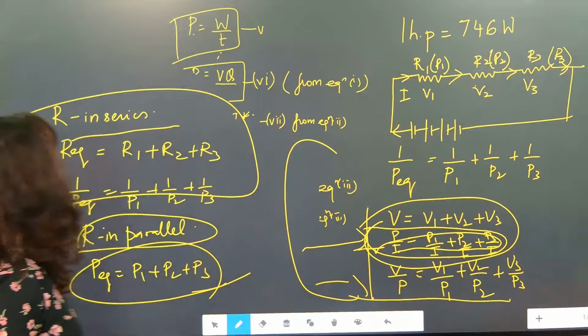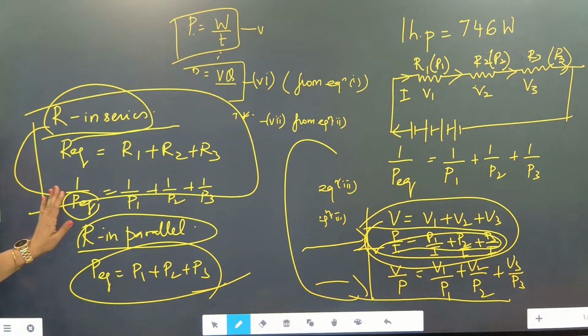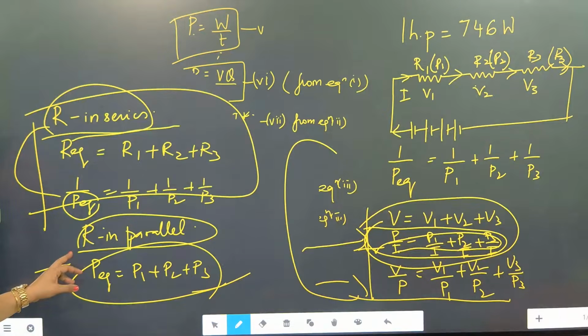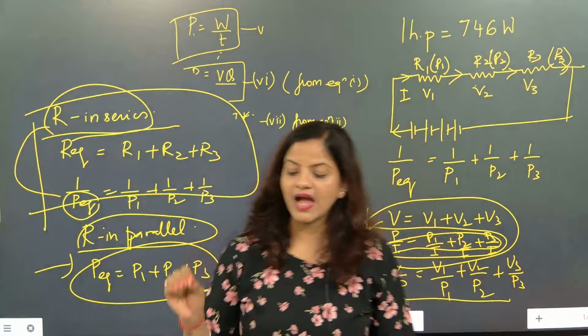So for separation, if I want to know the power of the circuit, what will I use? I will use resistance. And when I am using resistance, what will I do? Equivalence. The total equivalent power, when connected in series, is 1 by P1 plus 1 by P2 plus 1 by P3. And when in parallel, it will become P1 plus P2 plus P3. So the power will increase. So this is something we had understood.